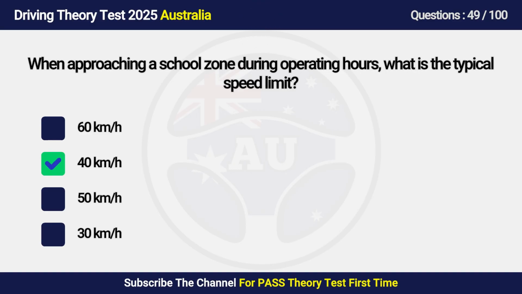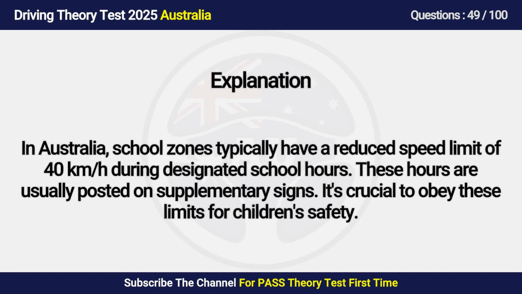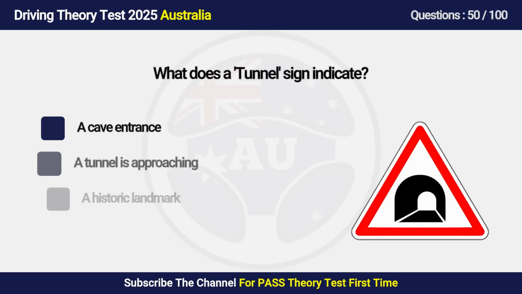Answers is B. 40. In Australia, school zones typically have a speed limit of 40 during school hours. These hours are usually posted on supplementary signs. It's crucial to obey these limits for children's safety. Question 50. What does a tunnel sign indicate?